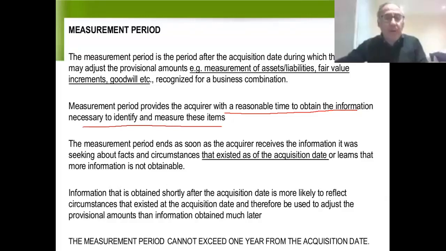The measurement period ends as soon as the acquirer gets all of the information they need to do accurate valuations, or they reach the point where they know they're not going to be getting any more information. So, for example, let's say the acquisition took place on November 15th of year one.